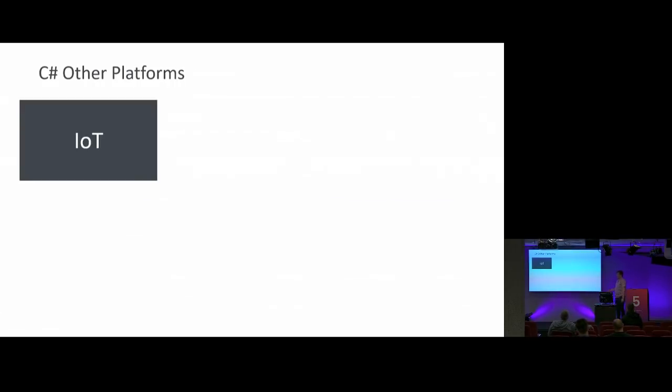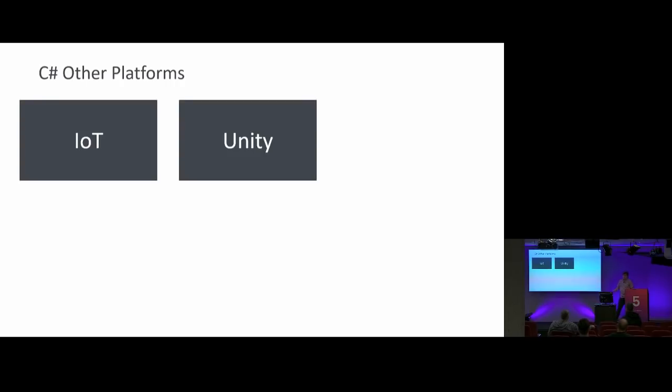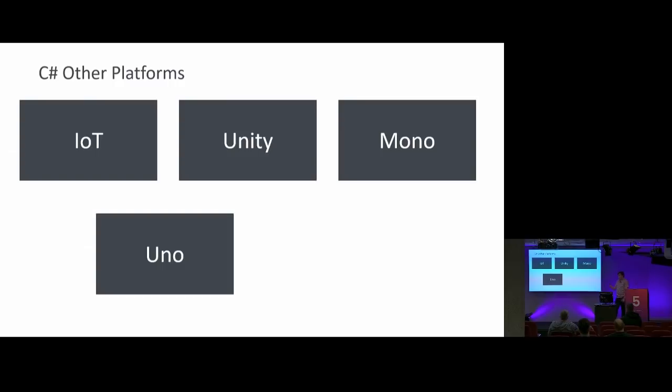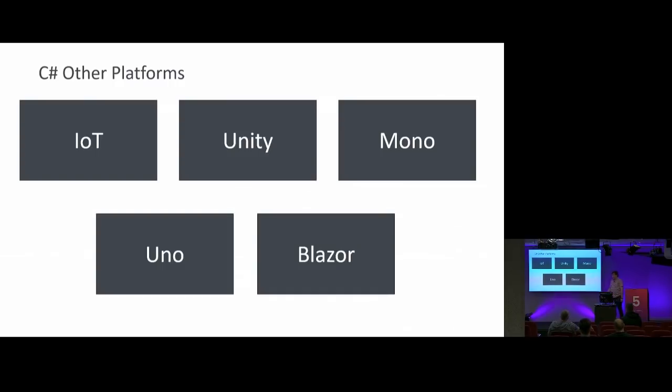In terms of other platforms though, C# covers a whole lot, right? So we have new IoT services, even more coming out with things like Meta Labs' new microcontroller and stuff like that. We have Unity, which if you were in the room here before, we got to see a great demo of stuff blowing up in Unity. We have Mono, which like I said is also the foundation of Xamarin, but is also used to run things on any sort of Nix kernel. And then Uno, a newer cross-platform mobile, and then Blazor, which if you didn't have a chance to see all the different Blazor talks at this conference, I definitely recommend finding the videos later because Blazor's pretty sick.